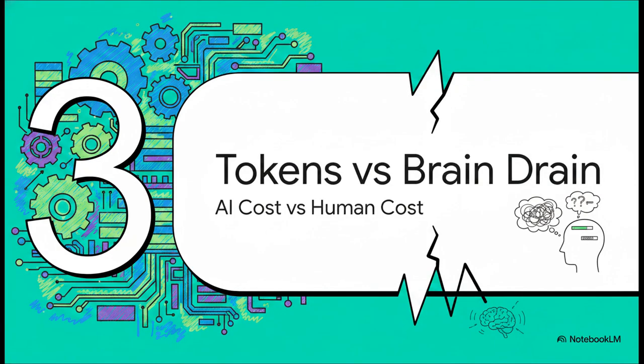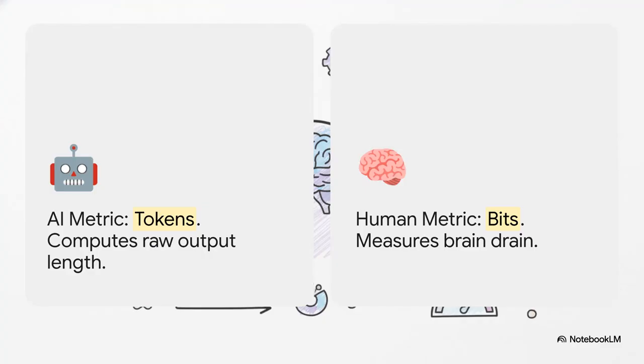Which brings us to part 3, tokens versus brain drain, the AI cost versus the human cost. We're dealing with a fundamental mismatch in metrics here. AI companies measure, optimize, and charge you based on tokens, which are roughly equivalent to words or fragments, shown here as amber text. It's just raw computer output. But us humans, we measure in bits, highlighted in cyan.